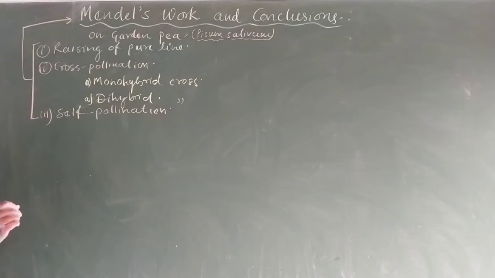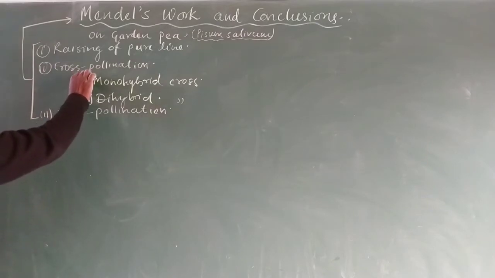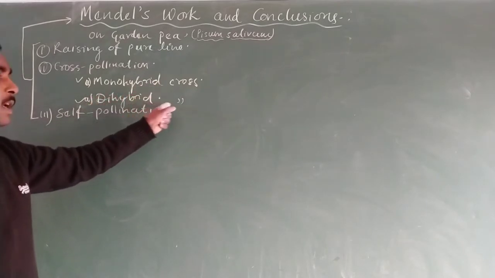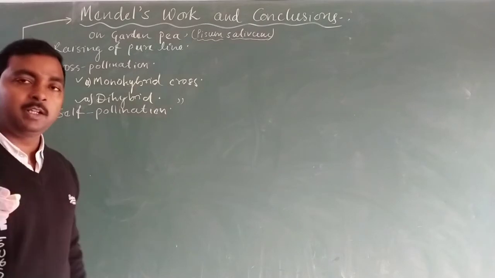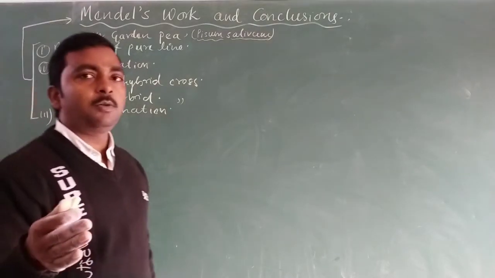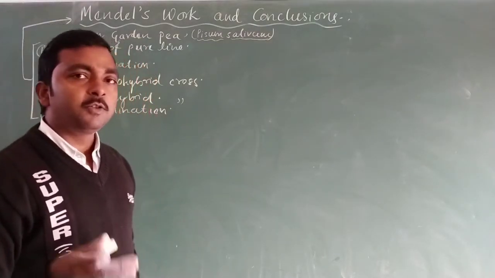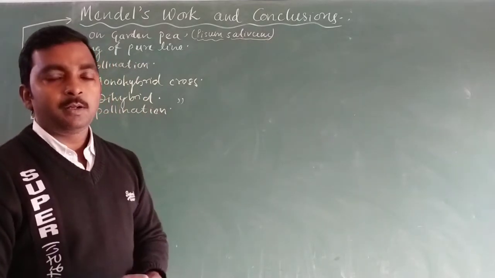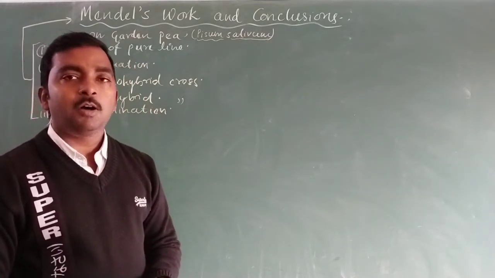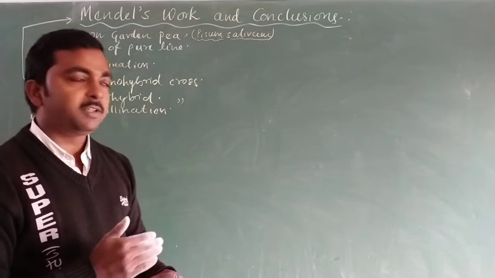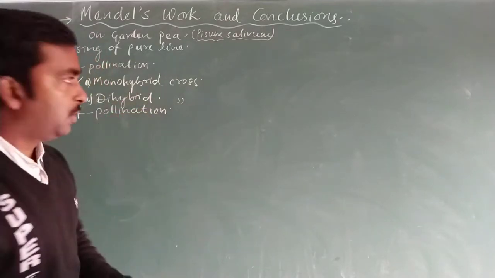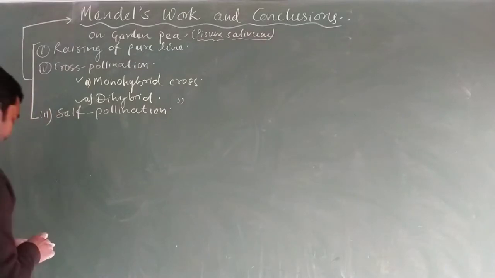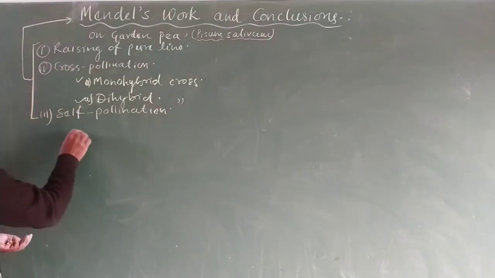We will discuss these two crosses, the monohybrid cross and the dihybrid cross, followed by self pollination, to find out the law of dominance. How he found the law of dominance, we will discuss with the help of the monohybrid cross and dihybrid cross. So first, let us know about the monohybrid cross.